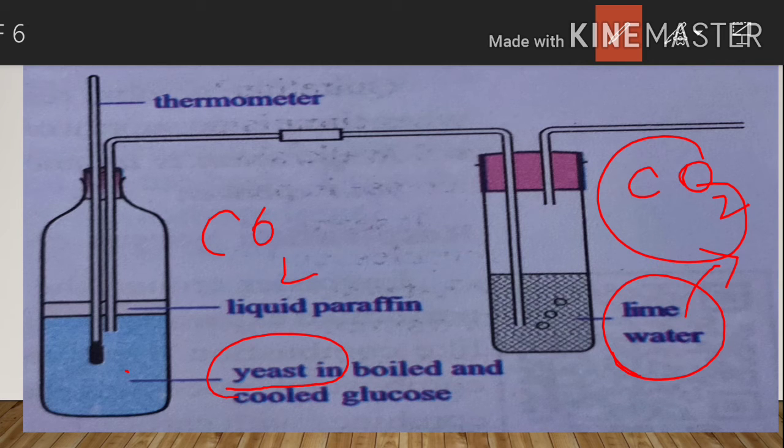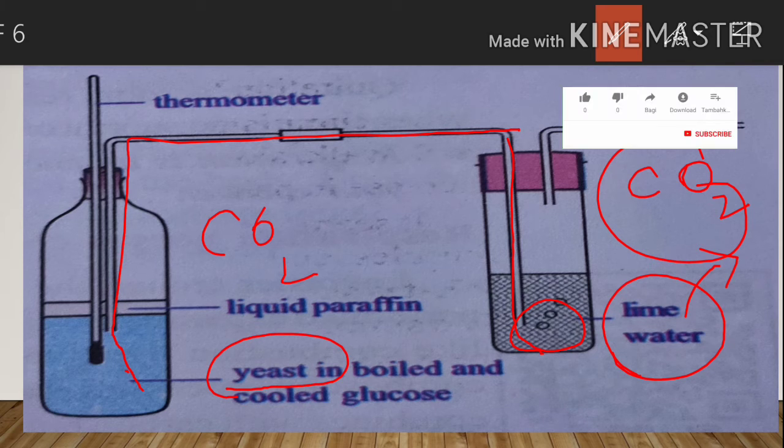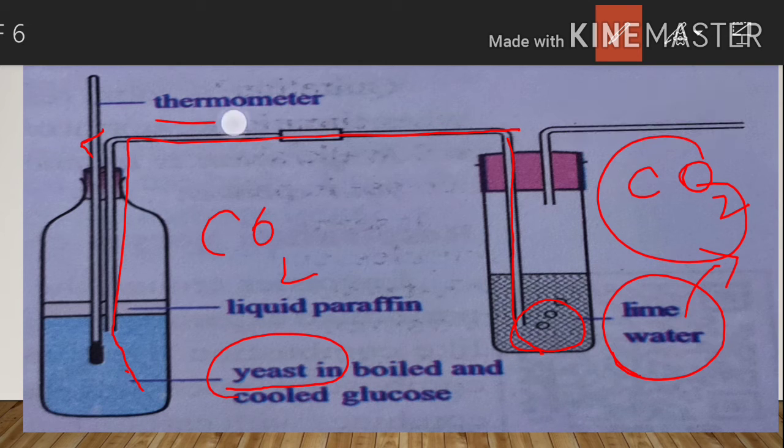The carbon dioxide escapes through this bent pipe and reaches the lime water. In the presence of carbon dioxide, the lime water will turn milky white. It proves that carbon dioxide is produced from this solution. As the second observation, some amount of temperature increase is also seen in the thermometer. So these are two observations.